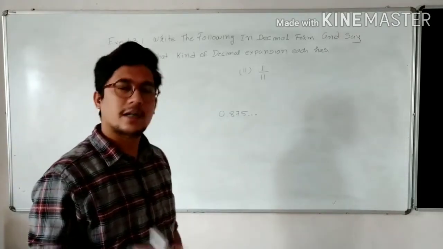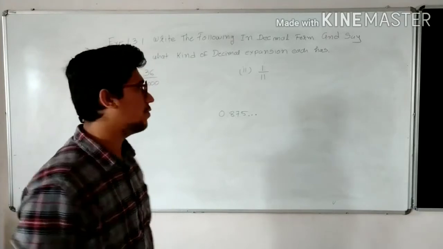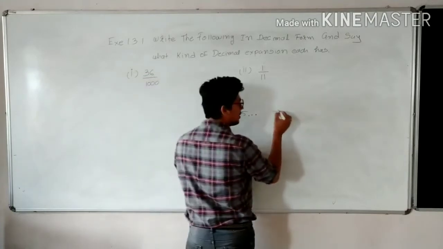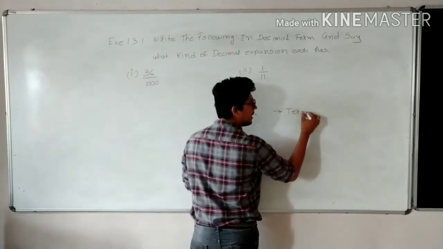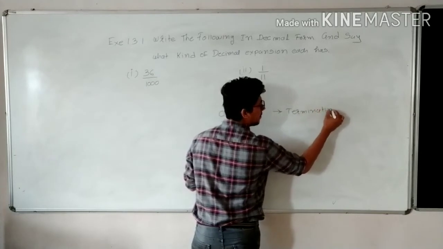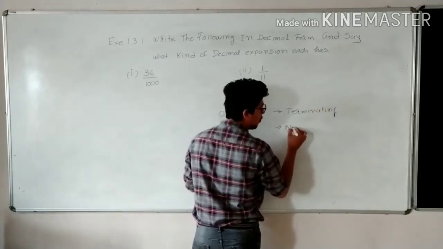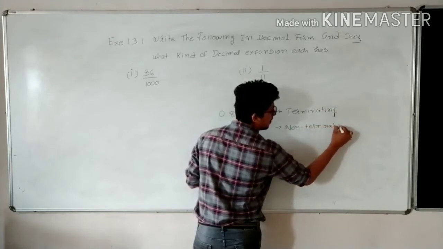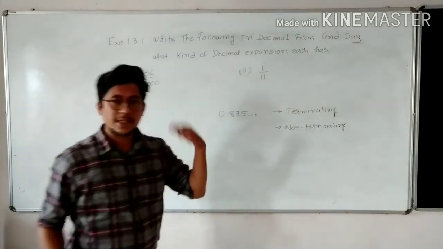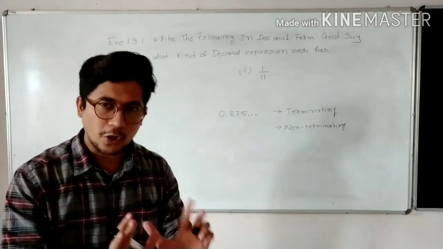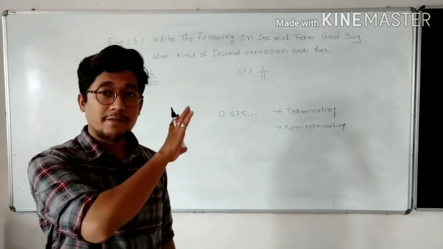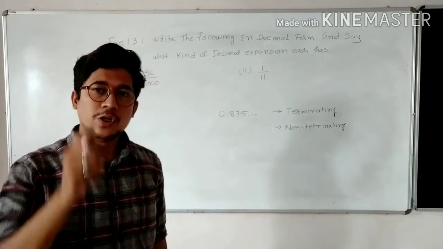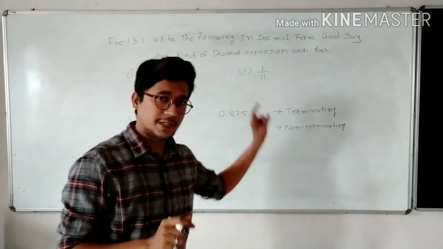Now we have to see another two types that you learned in our last online session. First is recurring. Okay, let me write it first. It is terminating and non-terminating. Terminating means after some decimal point the division will stop. Non-terminating means you will never get a remainder of 0. It keeps on going and you will get unlimited values. So in such a case the problem is non-terminating.